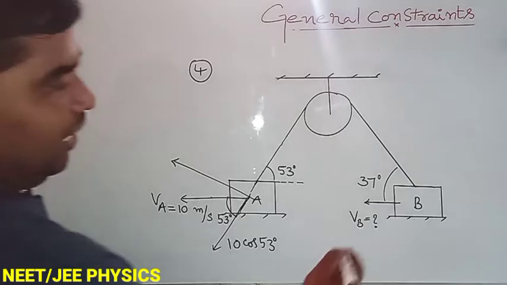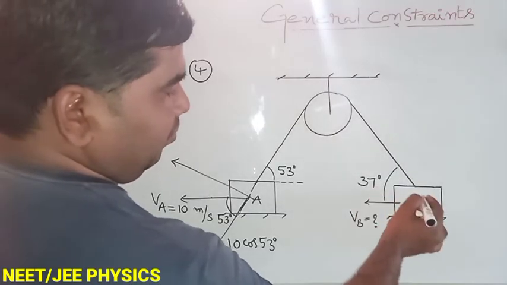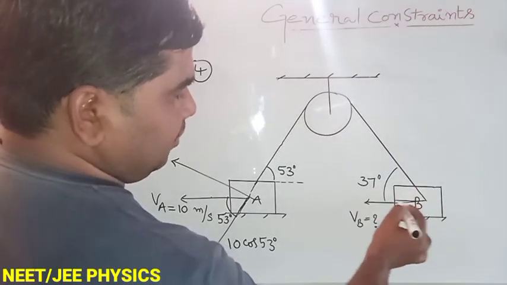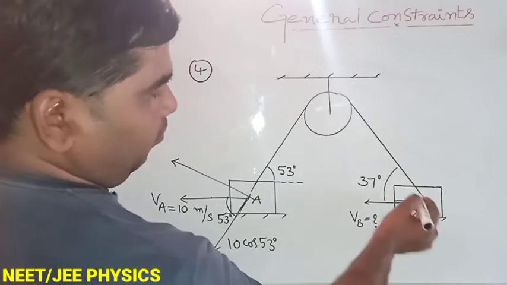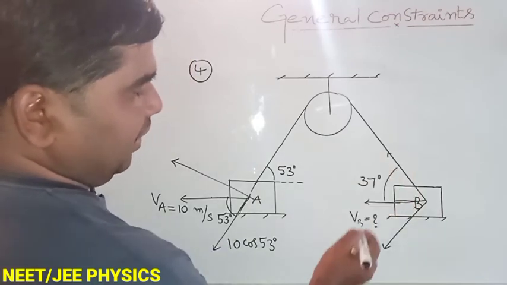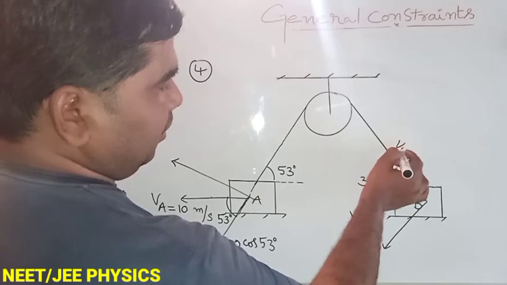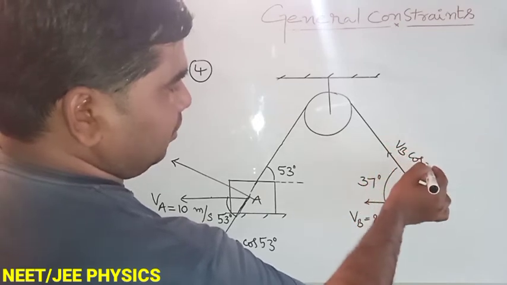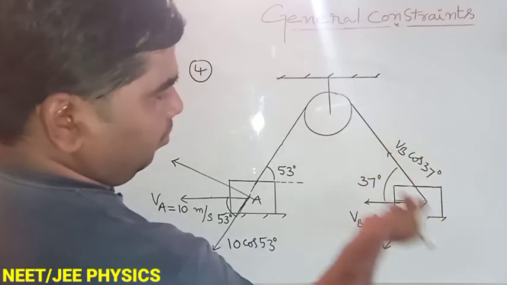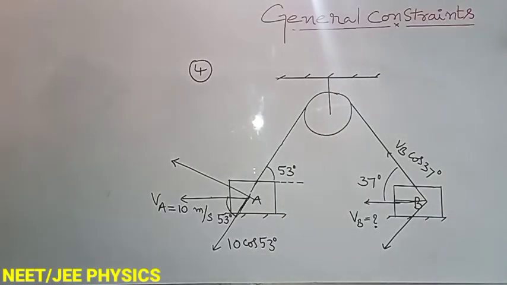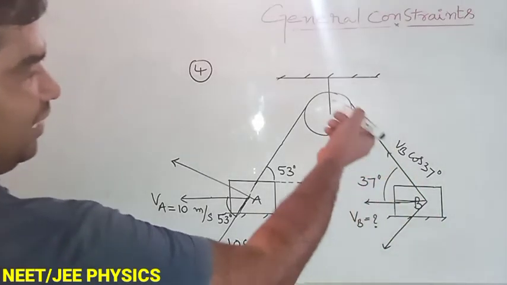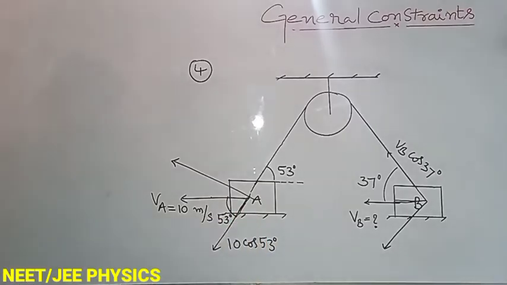Next, again this is 53, means we can resolve into two components this velocity also. One is horizontal component, that is Vb cos 37. Along its length, velocity is same, already we discussed.